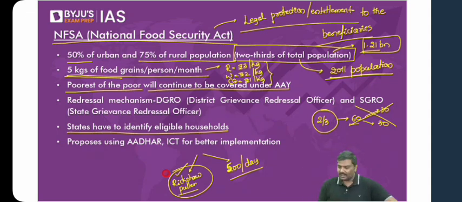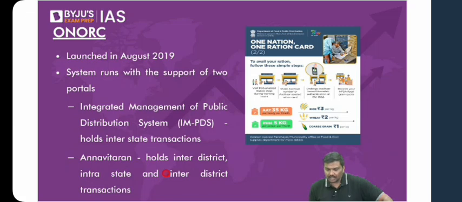just give me a second. I think it is there in the slide. Let me show it to you. Just checking whether it is there or not. Okay, it is not there. I'll write it then. Antyodaya Anna Yojana. If it is not there, I'll write it.